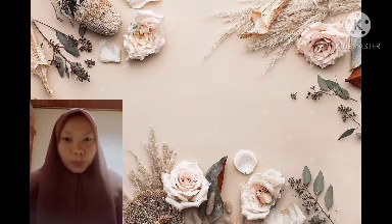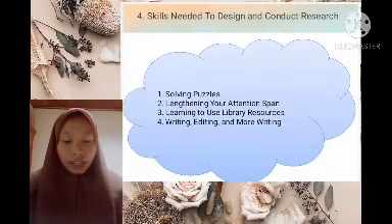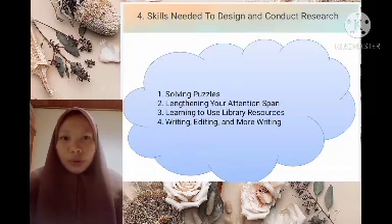Okay, the last topic in my explanation is skills needed to design and conduct research. As new researchers, you may wonder whether you have the ability to read, evaluate, and actually conduct research. Knowing the process of research, you may say, does not guarantee an adequate research study.